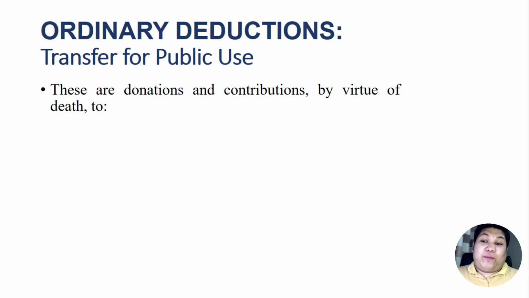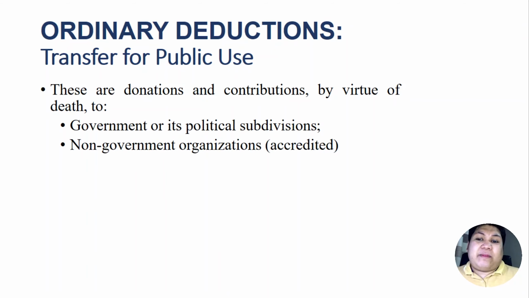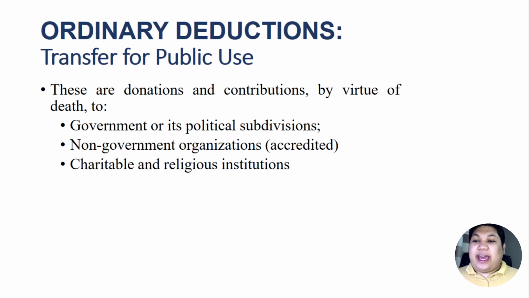This transfer for public use are donations and contributions by virtue of the death. So basically, these are gratuitous transfers, which only happens upon the death of the decedent. This may be donations to government or its political subdivisions like LGUs, or it could be a donation to a non-government organization such as Philippine Red Cross, charitable institutions, education institutions, religious institutions. So those organizations could be the recipient of these contributions or donations. And also, of course, charitable and religious institutions.